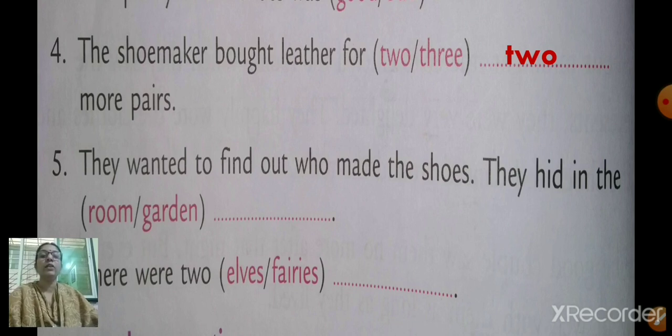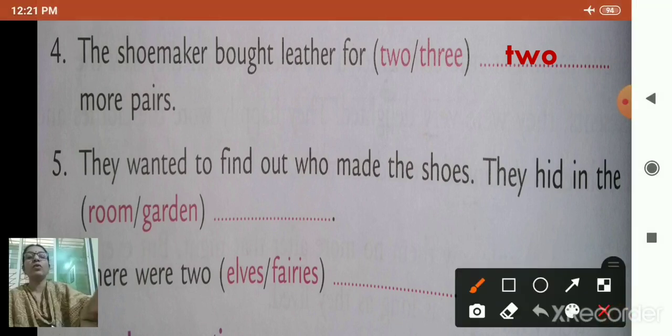They wanted to find out who made the shoes. They hid in the room or garden. So first you are going to tick on room.